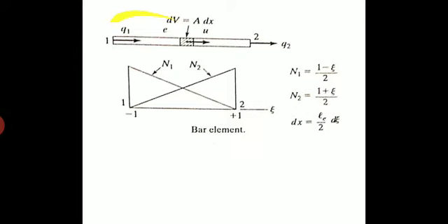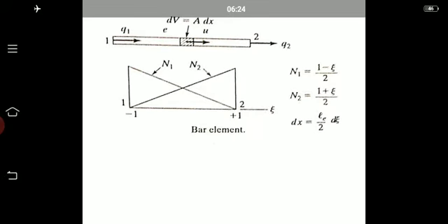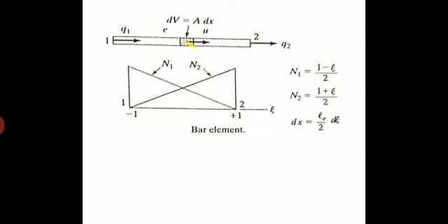So if I consider a bar element, in the bar element I consider a small volume, dV is equal to A into dx, a small elemental volume. Here it has a deflection q1 at node 1 and q2 at node 2. So here N1 is (1 minus zeta)/2, N2 is (1 plus zeta)/2. These shape functions are derived from the shape function interpolation.